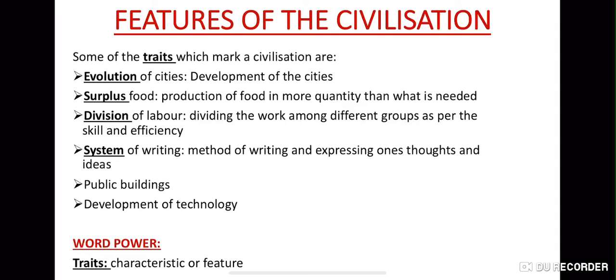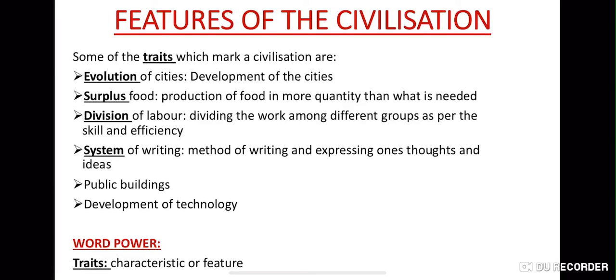The features of civilization are the development of cities, then the production of food in a quantity enough for everybody, even more than what is needed.